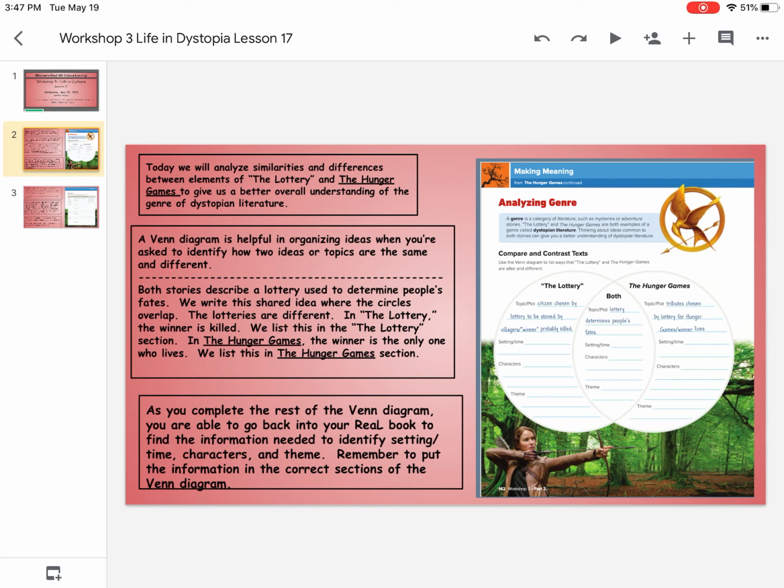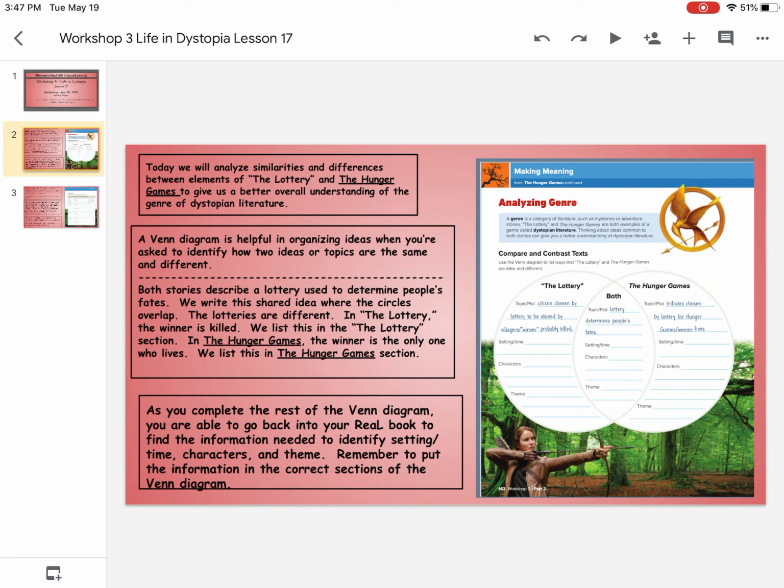This will also give us a better understanding of this genre, dystopian literature. A genre is a category of literature, such as mysteries or adventure stories. The Lottery and The Hunger Games are both examples of a genre called dystopian literature. Thinking about ideas common to both stories can give you a better understanding of dystopian literature.